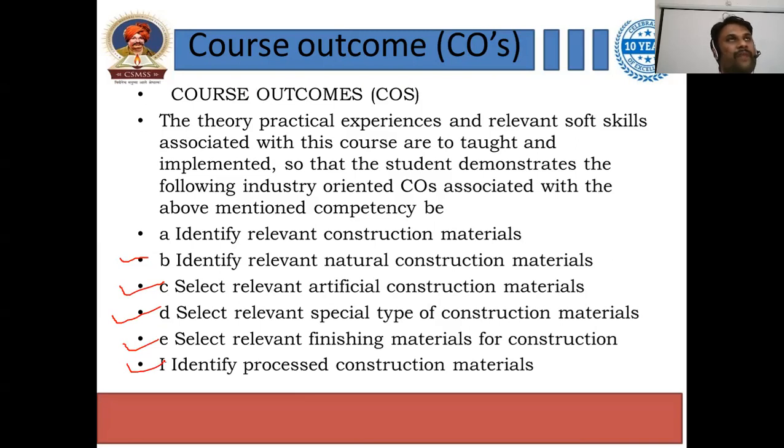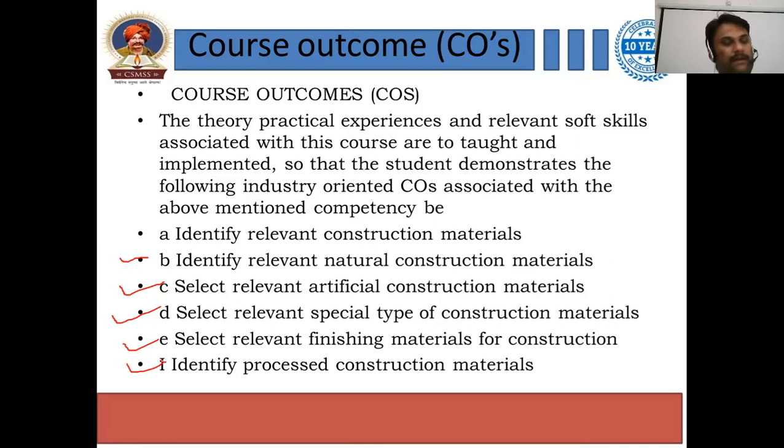It means we have to study the construction material, the properties of the construction material, as well as the classification of the construction material. The major or broader classification of the construction material is natural and artificial, as well as special, finishing, and processed construction material. Each CO will be related to at least one chapter of the course, right?